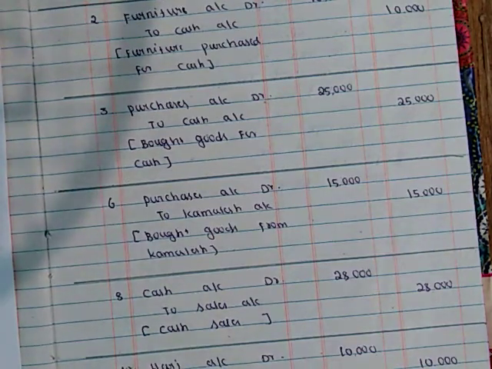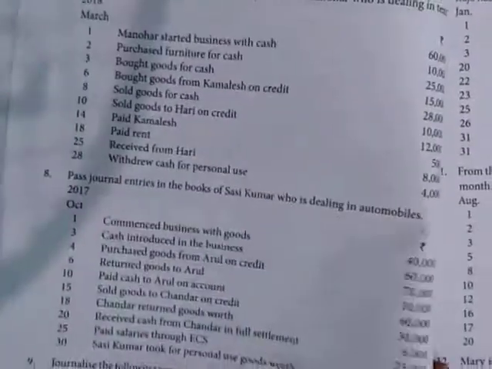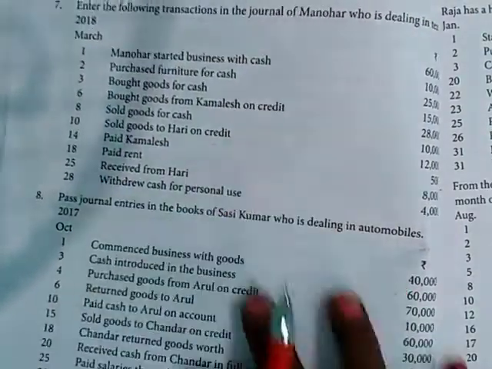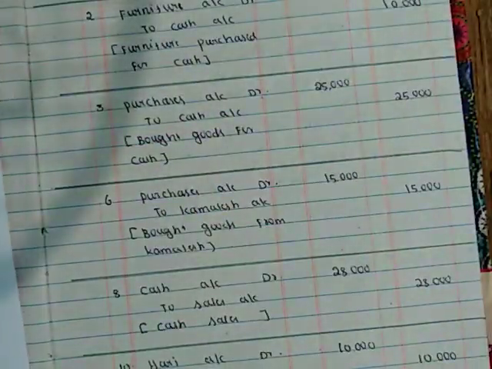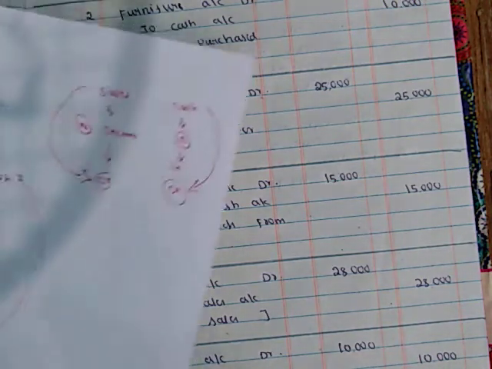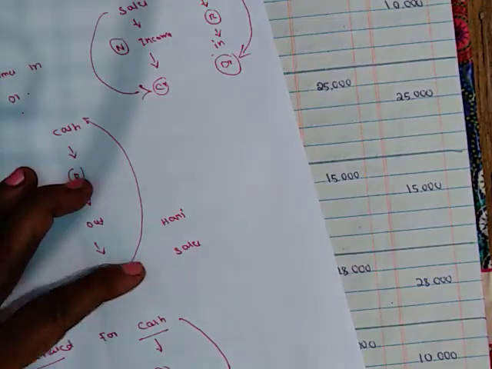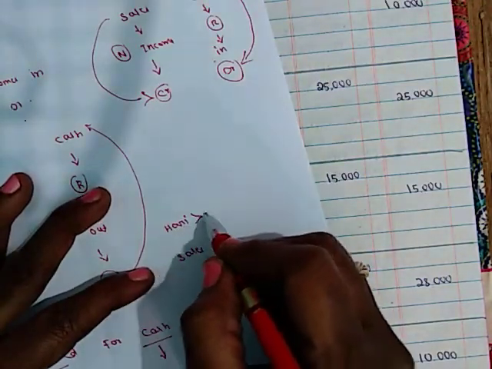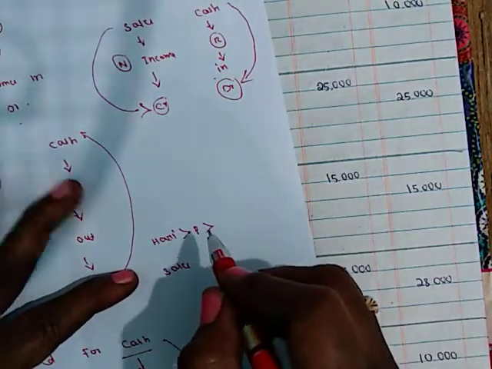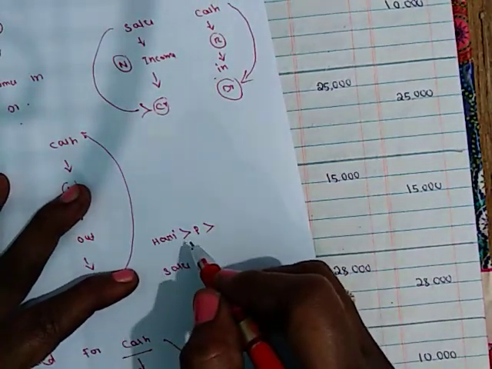Next transaction, 10th March. Sold goods to Hari on credit. We made sales on credit basis. So in this transaction, Hari and sales involved. Hari account is a personal account, and here is Hari the receiver or giver?